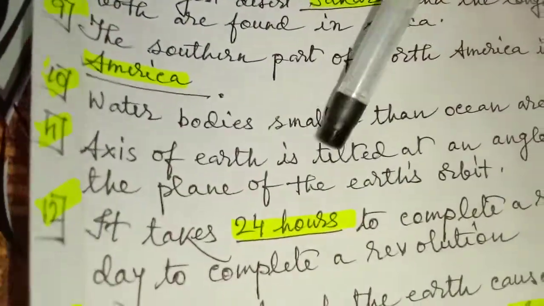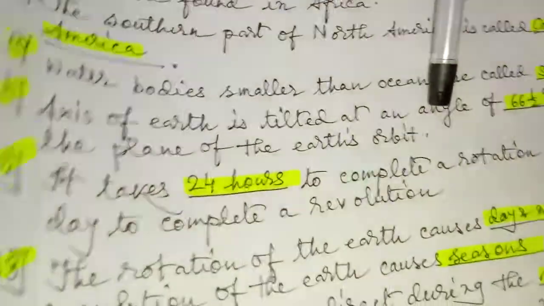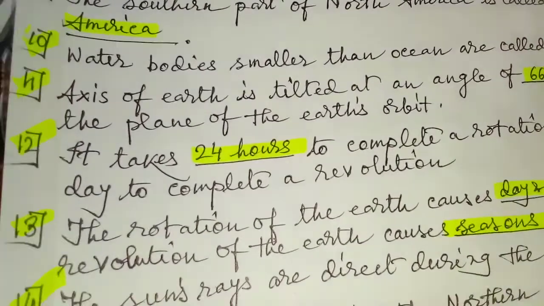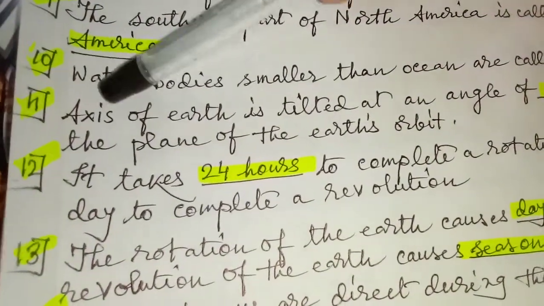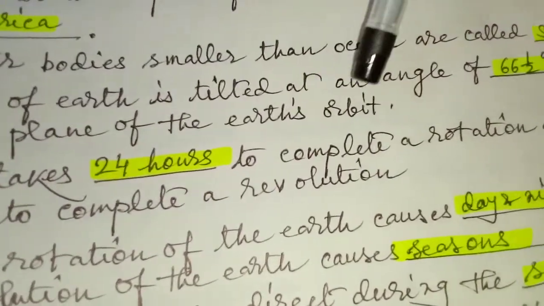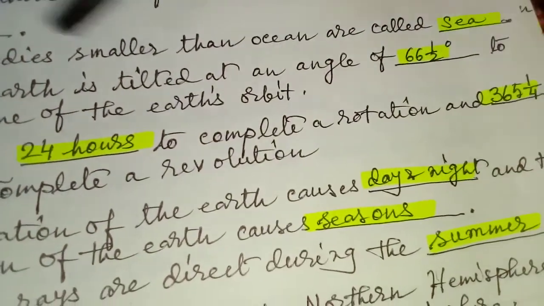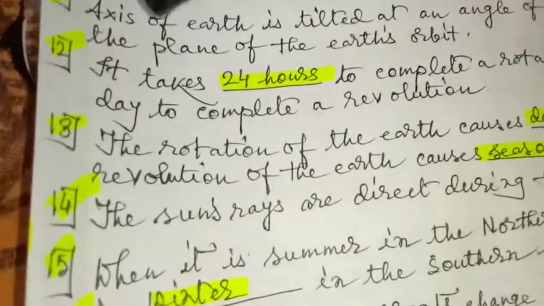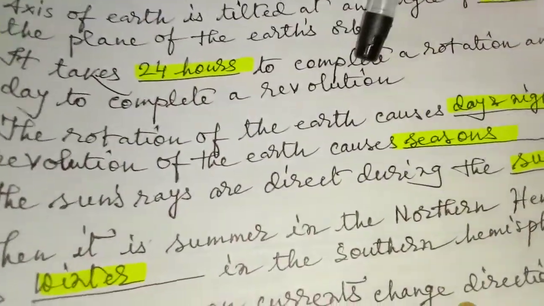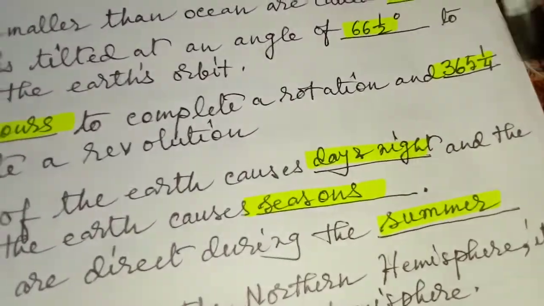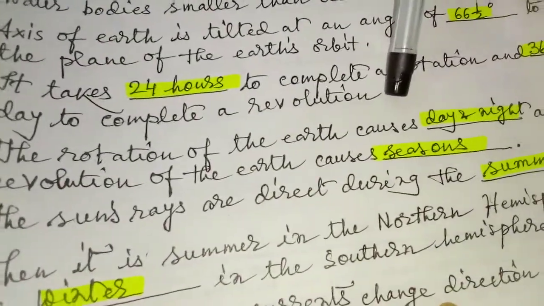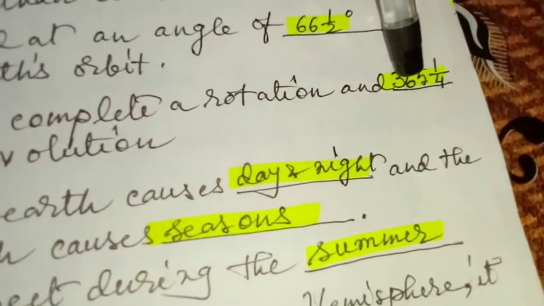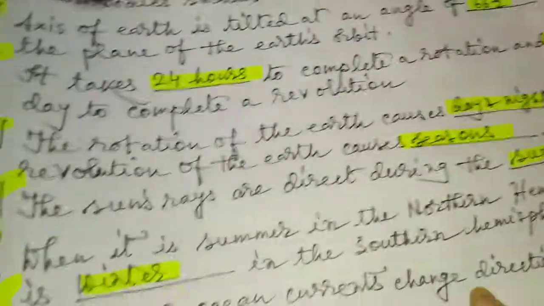Axis of earth is tilted at an angle of dash to the plane of the earth's orbit, 66.5 degrees. It takes dash to complete a rotation and dash days to complete a revolution. Answer, 24 hours and 365 and 1/4 days.